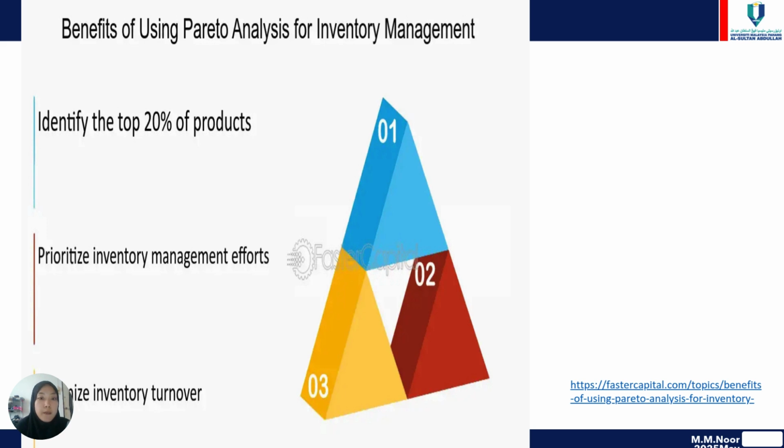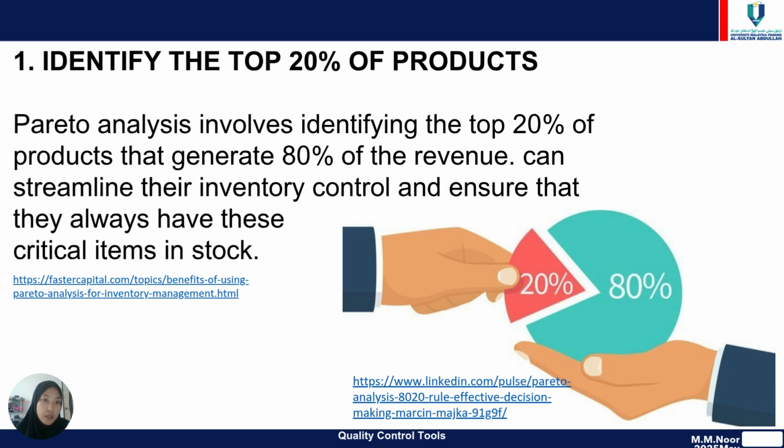So the next is the benefits of using Pareto analysis for inventory management, which has three. The first one is to identify the top 20% of products. Pareto analysis involves identifying the top 20% of products that generate 80% of revenue, streamlining inventory control and ensuring they have these critical items in stock.